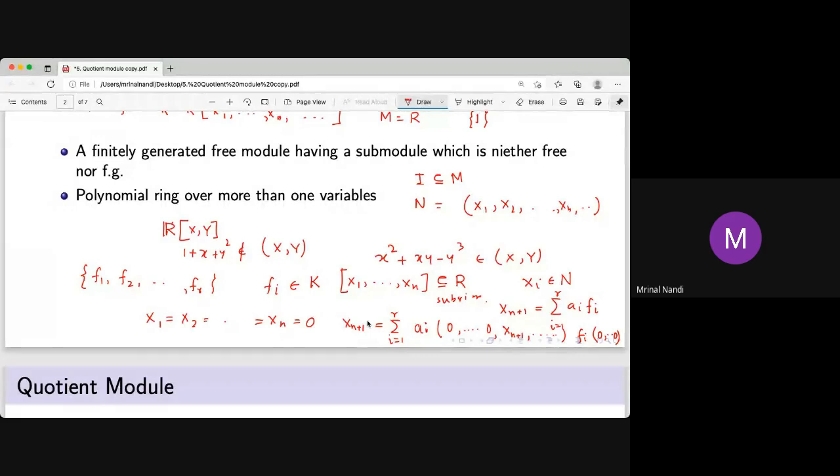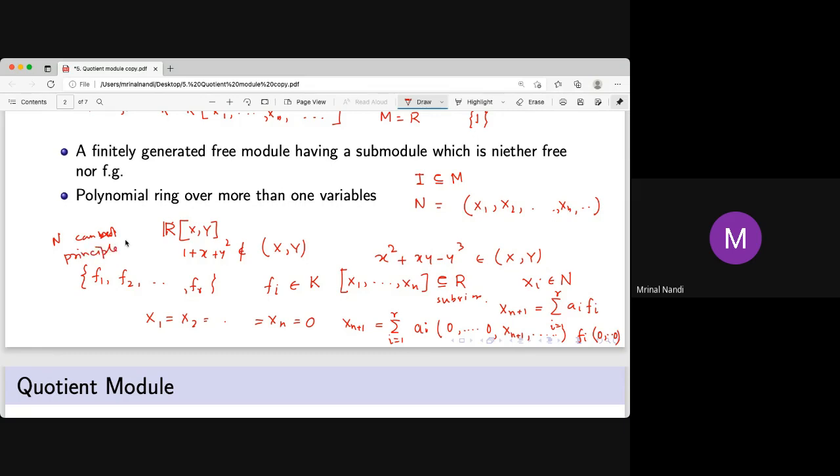So you can't get u. That is the idea. So this is not finitely generated, a contradiction. Since N is not finitely generated, it can't be a principal ideal. So that's why R cannot be a PID.